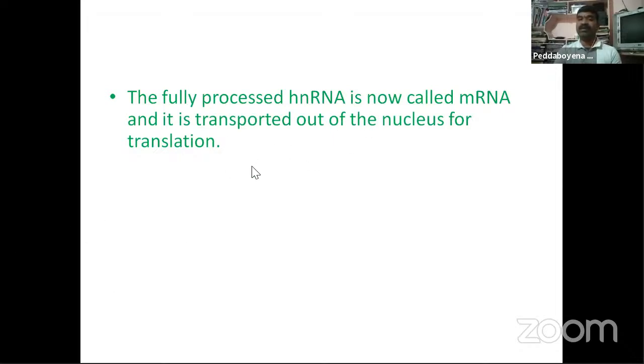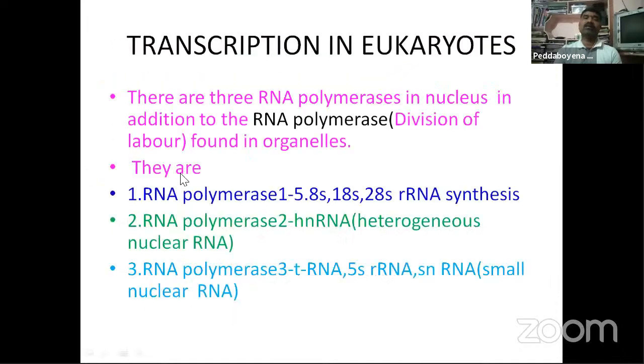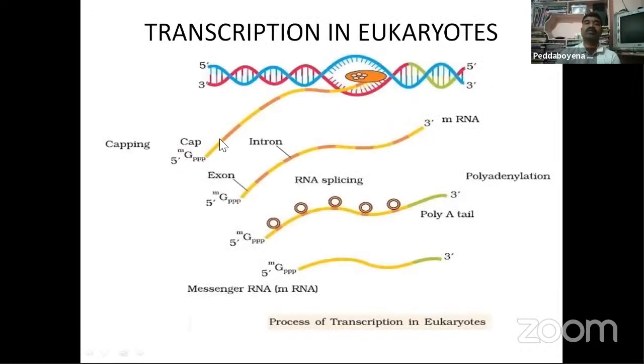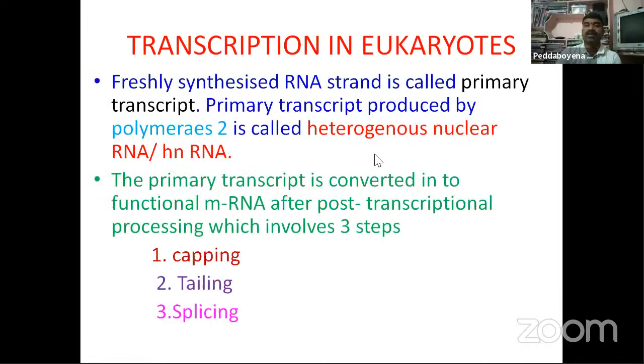This point is very, very important: transported out of the nucleus for translation. These are the key points: copying, tailing, splicing. This diagram is very, very important. Here you are observing copying, tailing and splicing: adding the cap, methyl guanosine triphosphate, polyadenylation in tailing, splicing of introns. These are the very important key points.